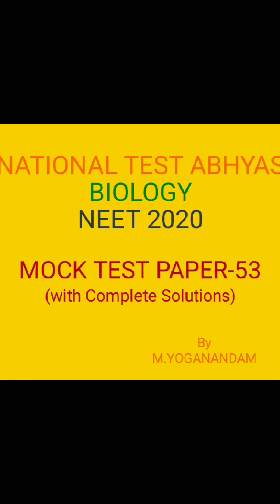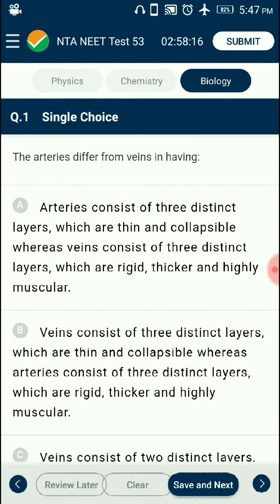Let us continue the question answers with detailed solutions one by one. Question number 1. The arteries differ from veins in having. The pulmonary artery carries dark red deoxygenated blood from the right ventricle to the lungs, whereas the pulmonary vein carries bright red oxygenated blood from the lungs to the left atrium of the heart.